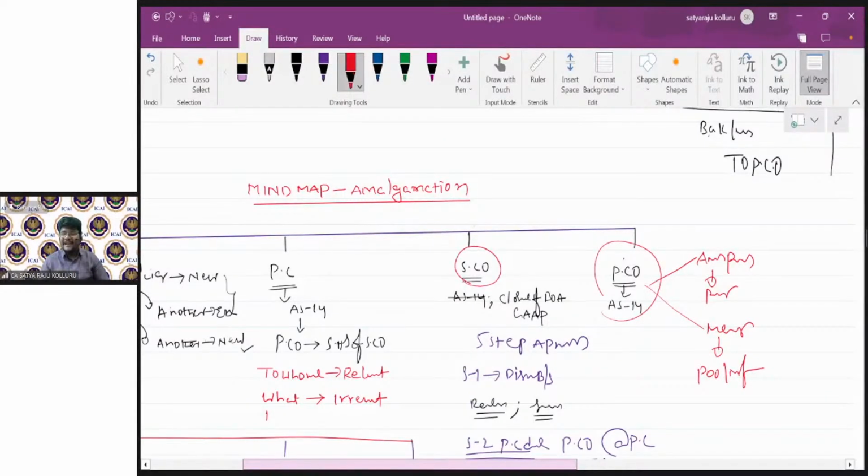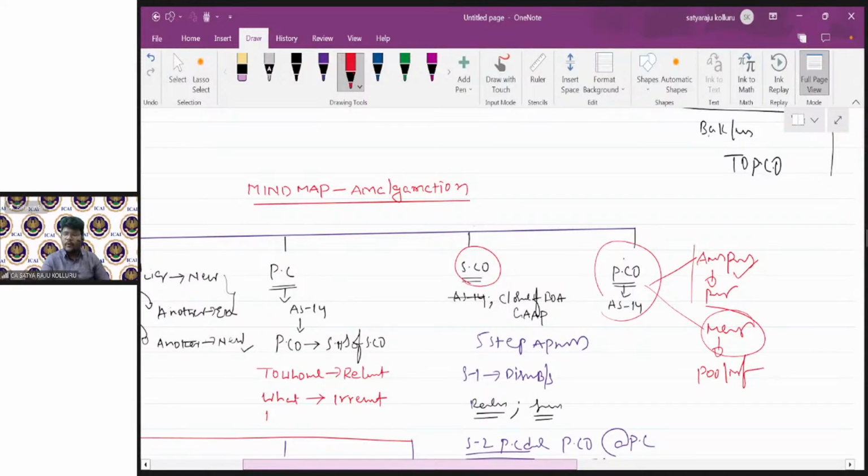At least 90% share capital: shareholders holding at least 90% of the share capital in the selling company would become the shareholders of the purchasing company by virtue of this amalgamation. And the same line of business should be continued by the purchasing company after takeover. If that is the case, the amalgamation is in the nature of merger. Otherwise, if any condition is not satisfied, then it will become amalgamation in the nature of purchase.